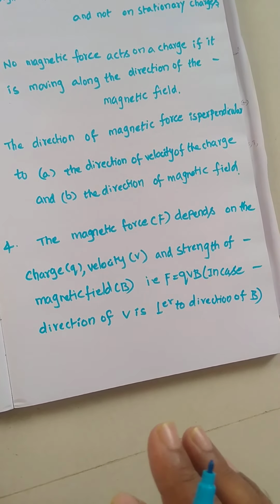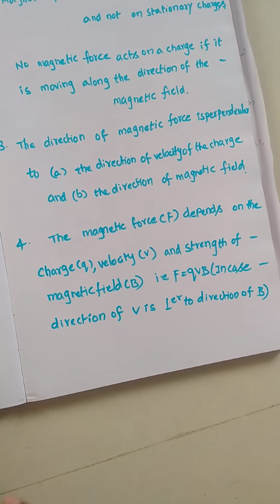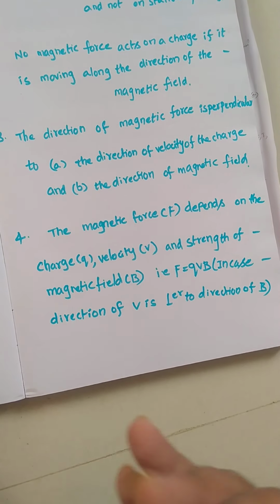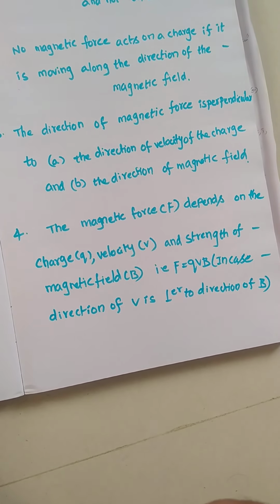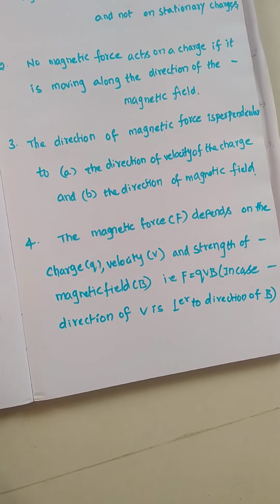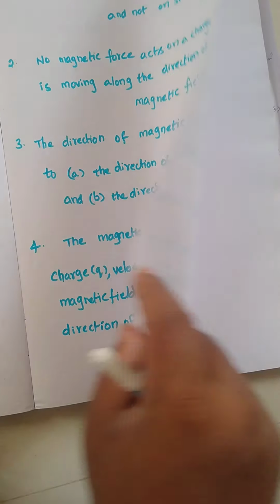For example, if a current carrying conductor is placed in a uniform magnetic field, then that time also it experiences a force whenever the current carrying conductor and the magnetic field are perpendicular to each other. The force is F equal to ILB, which I also discussed. Whenever a current carrying conductor is placed in a uniform magnetic field, the magnetic force experienced by it is F equal to ILB. That is the last point.